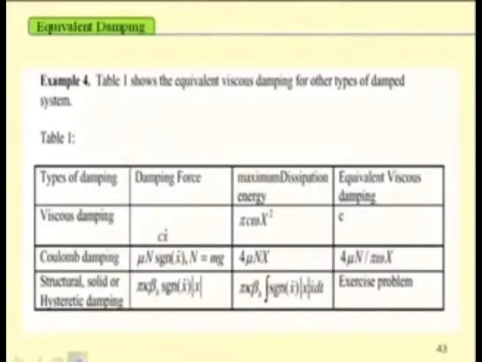So, similarly, by equating the dissipation energy, one can find the equivalent damping or equivalent viscous damping of the system.